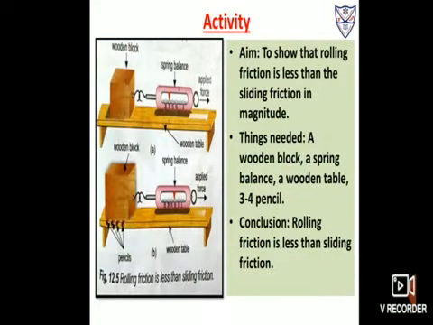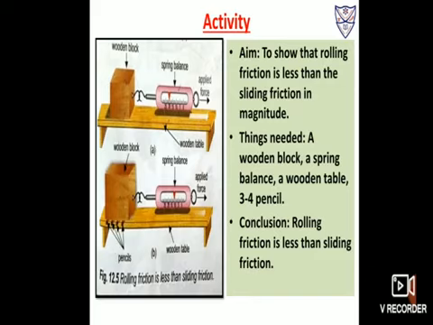Now students, let us understand rolling friction and sliding friction through this activity. Things needed: a wooden block, a spring balance, a wooden table and 3-4 pencils. Method. Place a rectangular wooden block on a smooth table top. Now attach a spring balance to its hook and gently pull the spring balance in the horizontal direction. Now note the reading of the spring balance.